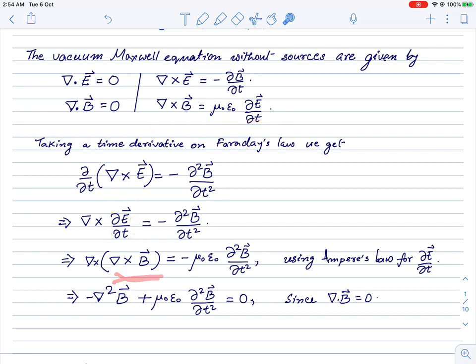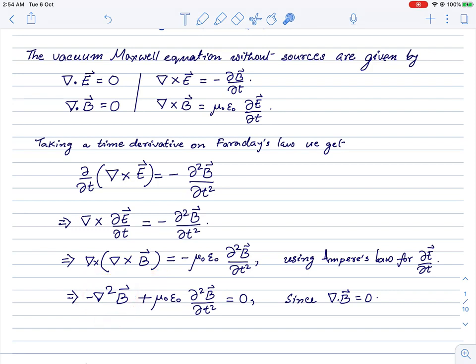Now this del t of E, by Ampere's law, can be written as the curl of B. I have compensated for this factor of mu naught epsilon naught and taken it to this side of the equation. If I write it in that form, then I will have the curl of the curl of B.